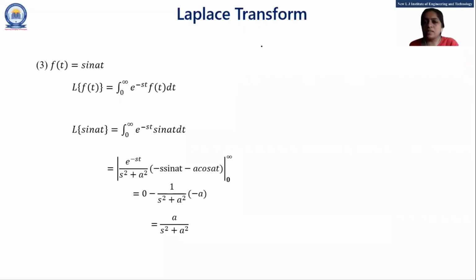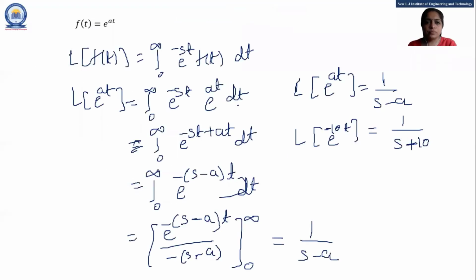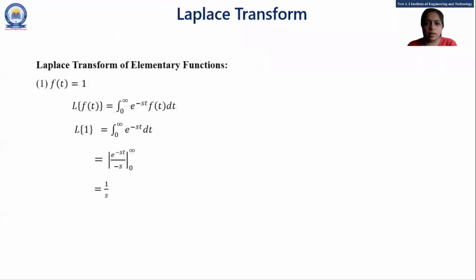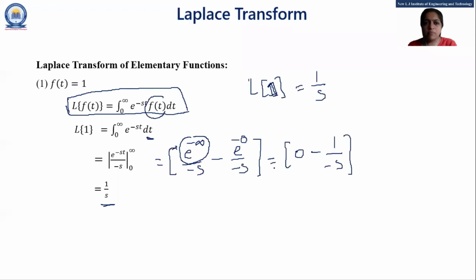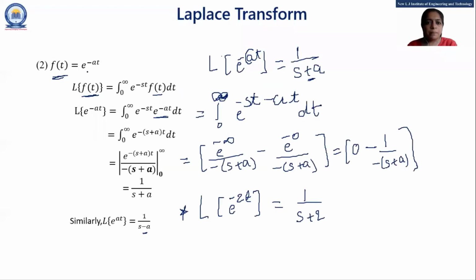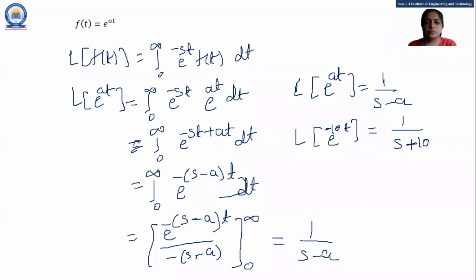Our first formula is Laplace of 1, that is 1 by s. The other is Laplace of e raised to minus at, and that is 1 upon s plus a. Then Laplace of e raised to at, 1 upon s minus a.